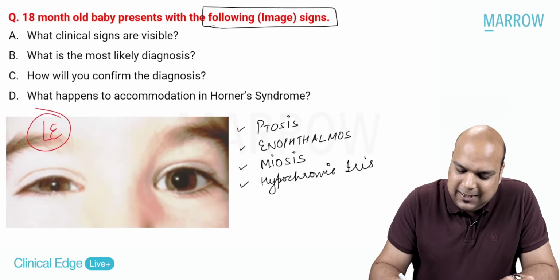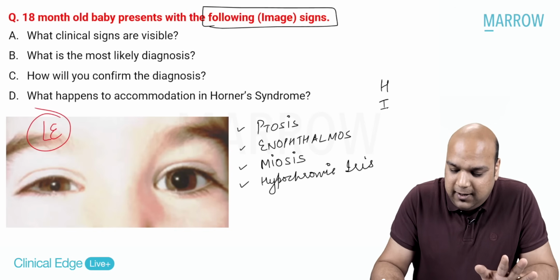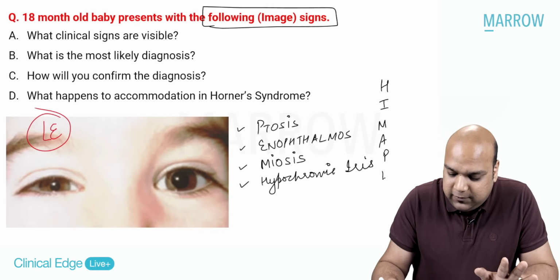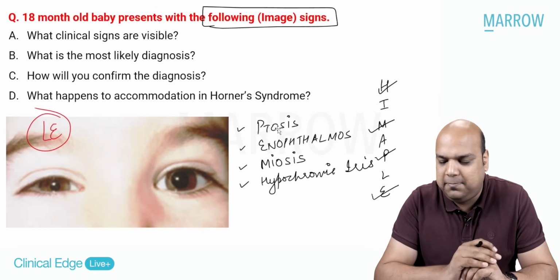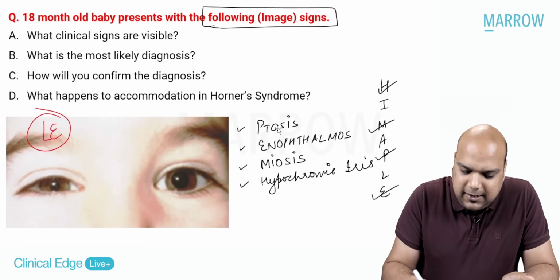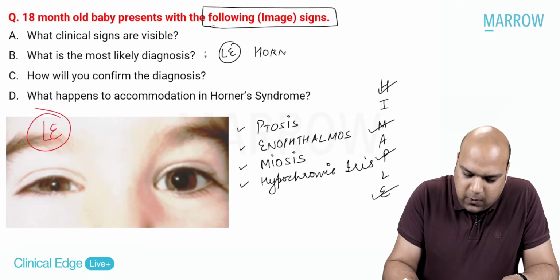So now I see a lot of HIGH MAPLE. I hope you remember HIGH MAPLE. Out of the HIGH MAPLE, I am able to see E, A, H, H, M, P, and A. So that makes it a clear case of left eye Horner's syndrome.